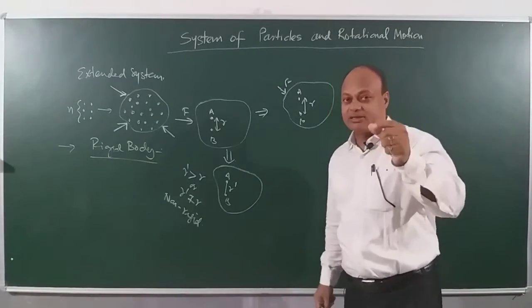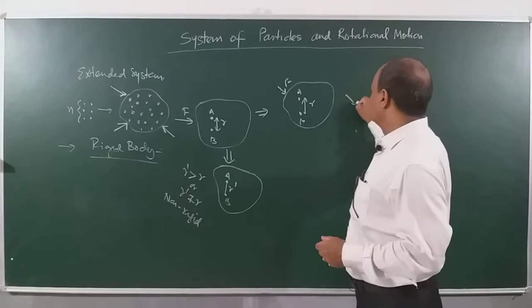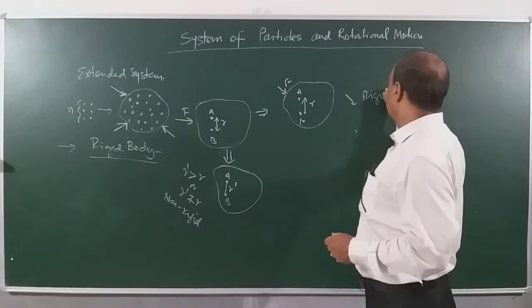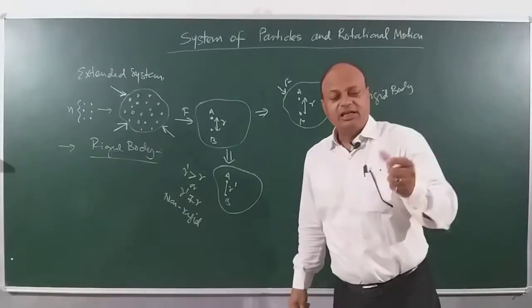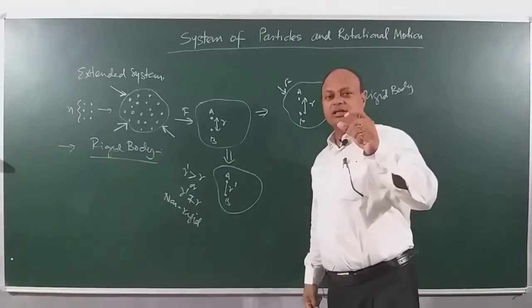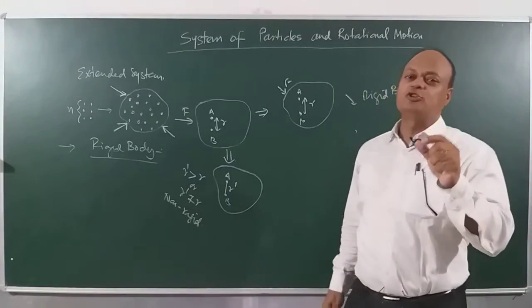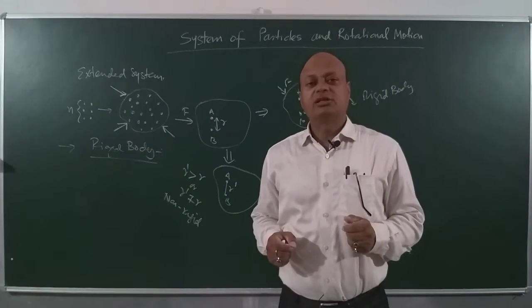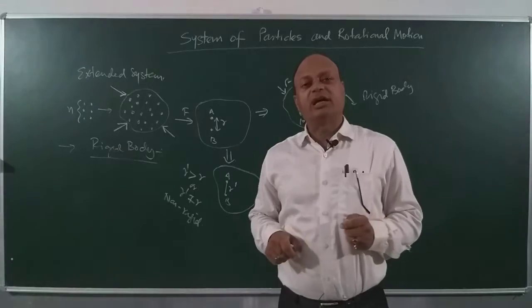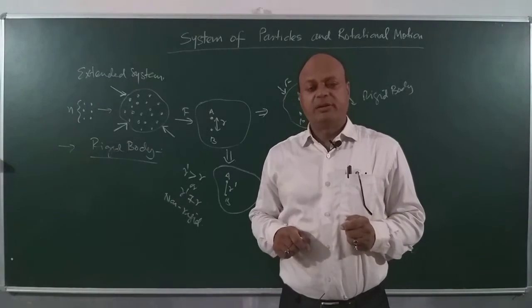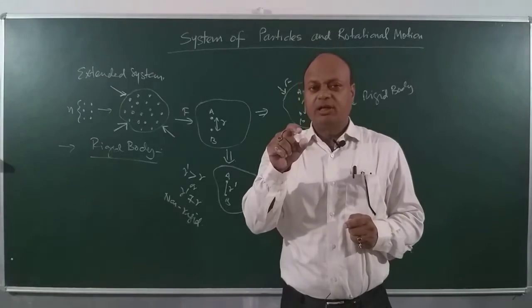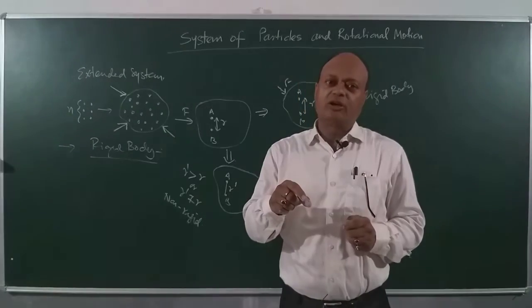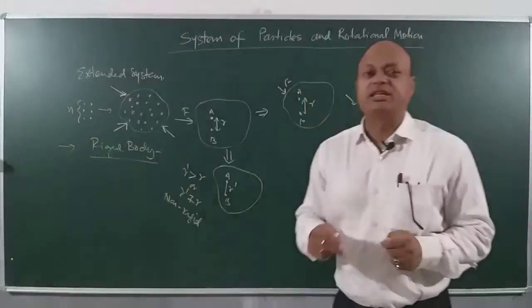If it so happens, then the object is called what object? Rigid body. So what is a rigid body, children? A rigid body is a body in which the distance between two particles does not change under influence of what? An external force. Meaning the particles will continue to maintain the same separation between them whether a force is applied or not.